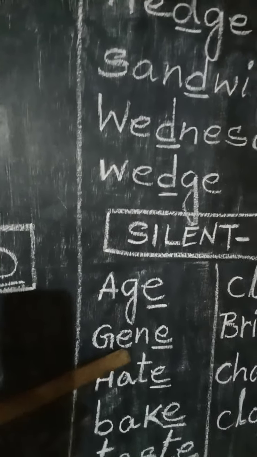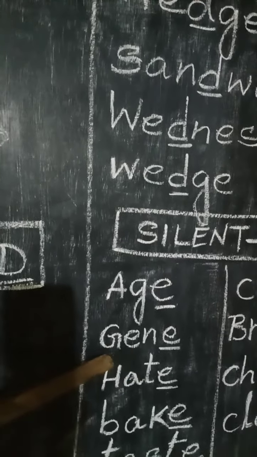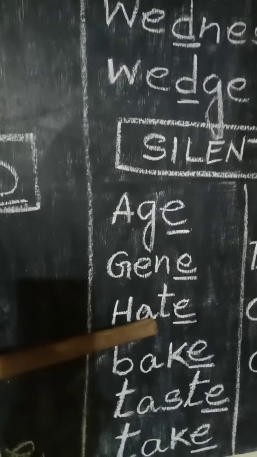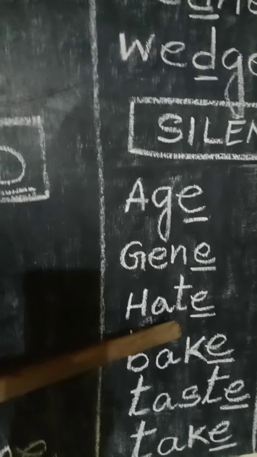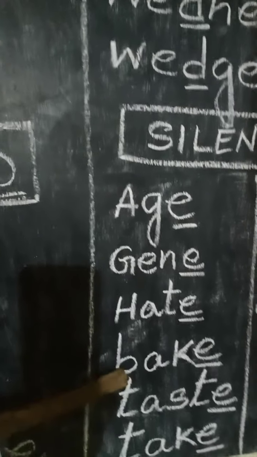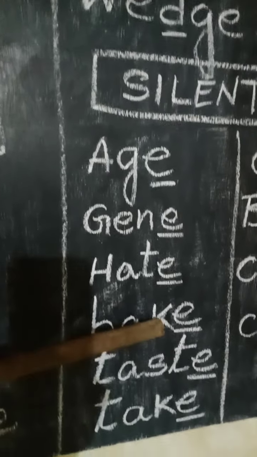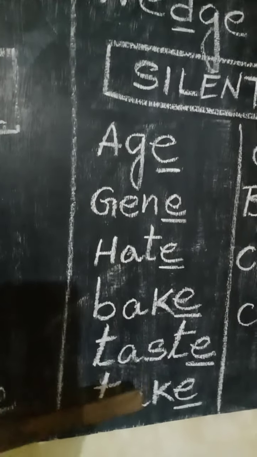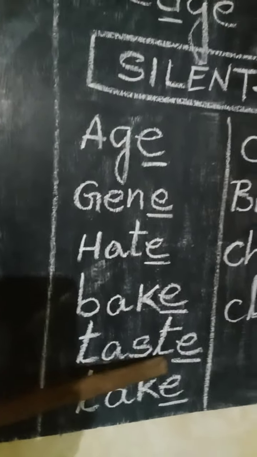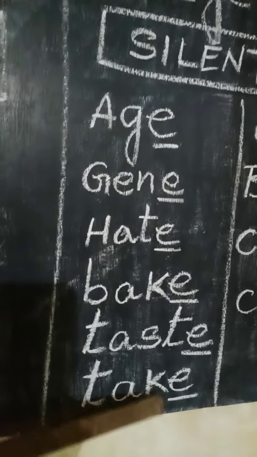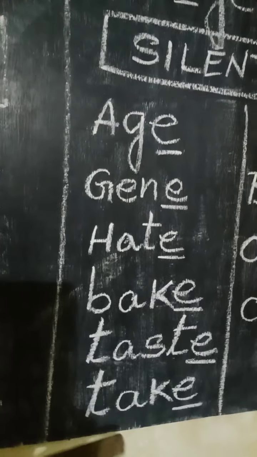Gene, gene. Hate, hate. Bake, bake. Taste, not tasty, we generally say taste. E remains silent. Taste. Thus, take, take.